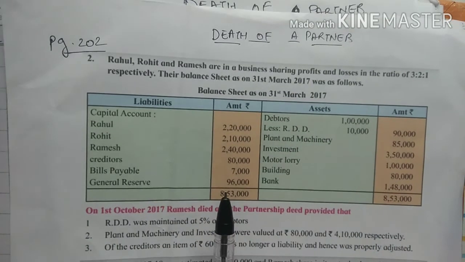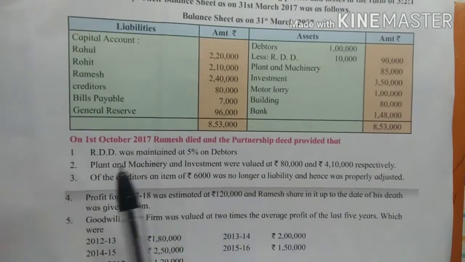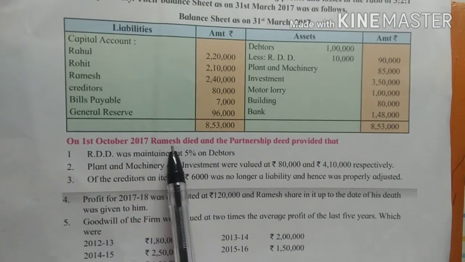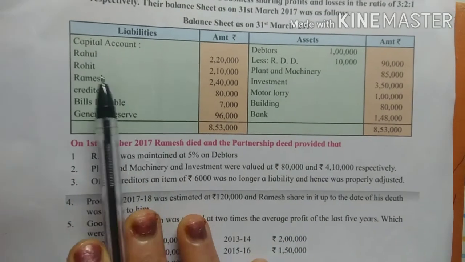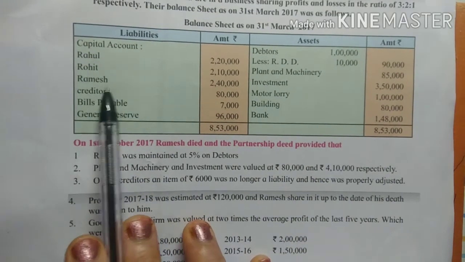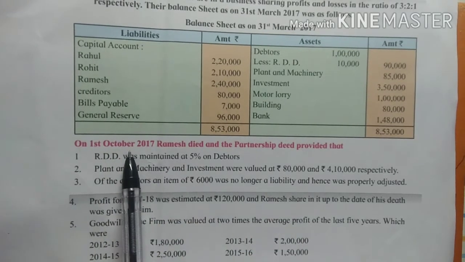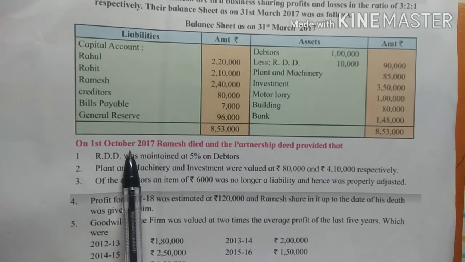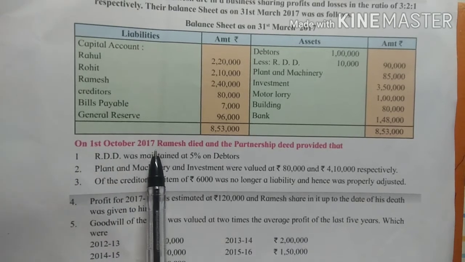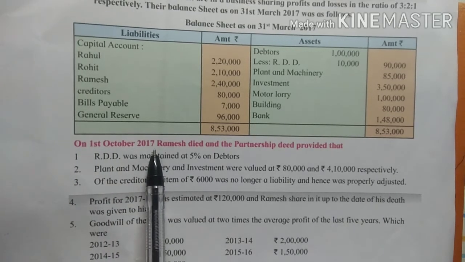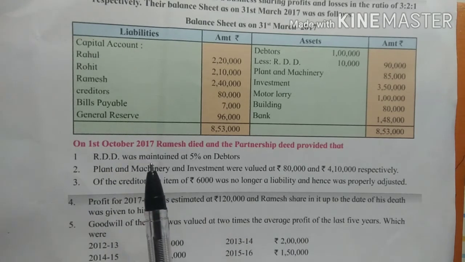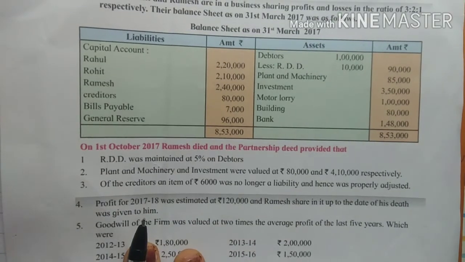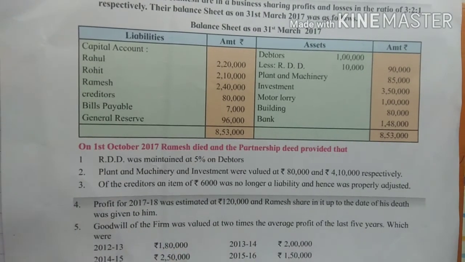So a balance sheet is given to you. Then on 1st October 2017, Ramesh died and the partnership deed provided that... So Ramesh is the third partner: Rahul, Rohit and Ramesh. Ramesh died on 1st of October. So he has worked from April to September, right? That is April, May, June, July, August, September. So that is for 6 months. He worked for 6 months in the firm, and after 6 months he died.